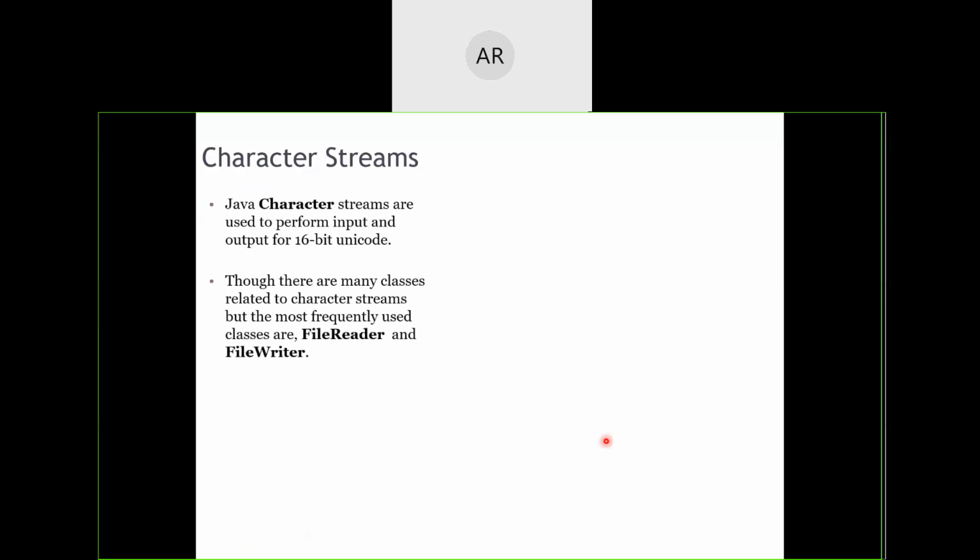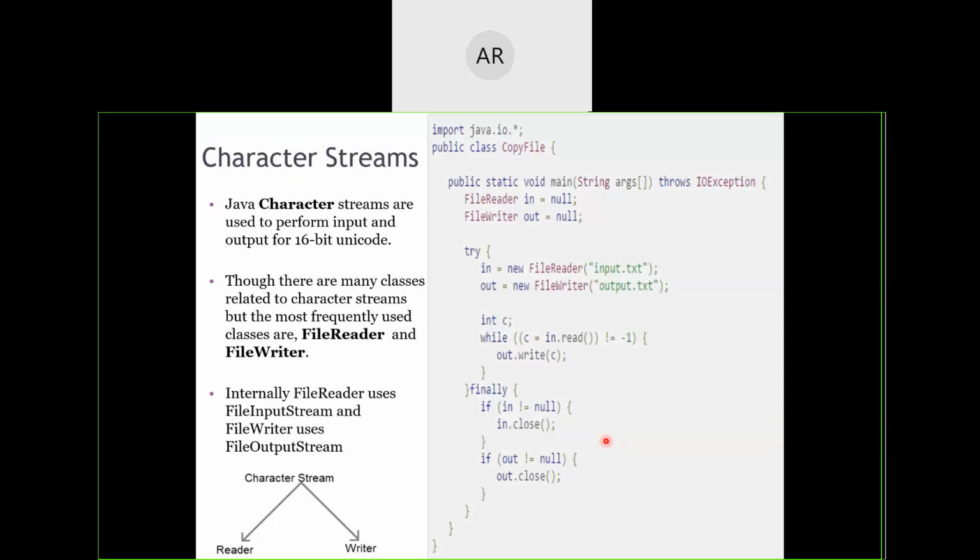So like this, for character streams, we have got file reader and file writer. For byte stream, it was file input stream and file output stream. Here it is file reader and file writer. Okay, so the same type of program, but here it will read in terms of characters.